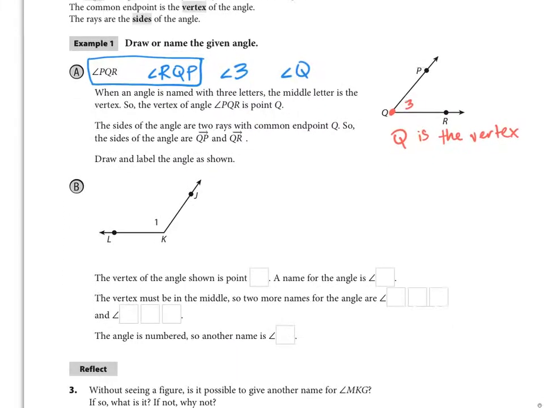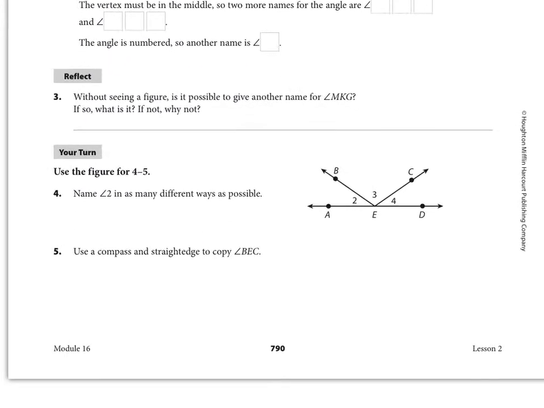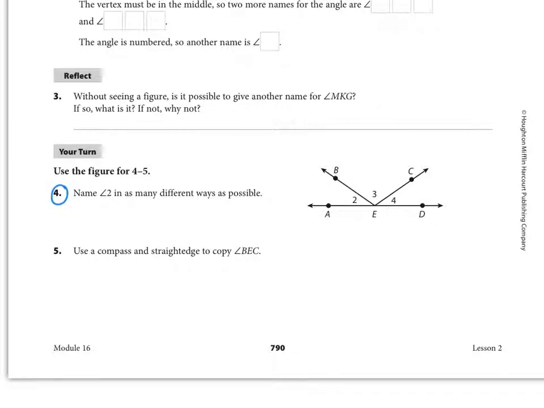Now I want you to try your turn at the bottom. Just do number 4 since we're not going to be doing any construction right now. So I want you to name angle 2 in as many ways as possible. Angle 2, it already gives you angle 2. It's this one right here on the picture. So we could name this angle BEA. We could name it angle AEB. Remember, what's important is that the second letter in all of those names is the vertex.